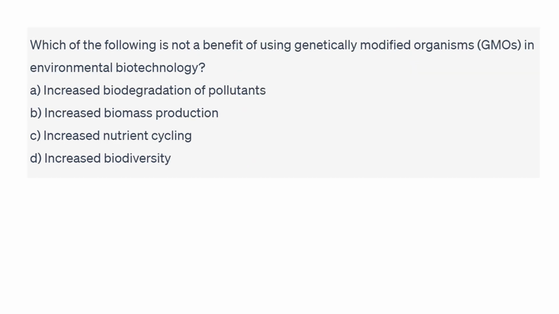Now the next question: which of the following is not a benefit of using GMO, genetically modified organisms, in environmental biotechnology? So which of the following is not a benefit? Okay, let's check the options. Increased biodegradation of pollutants, yes, this is a benefit. Increased biomass production, this is also a benefit. Increased nutrient cycling, this is also a benefit. And increased biodiversity, so this is the wrong option. According to the question, this is not a benefit.